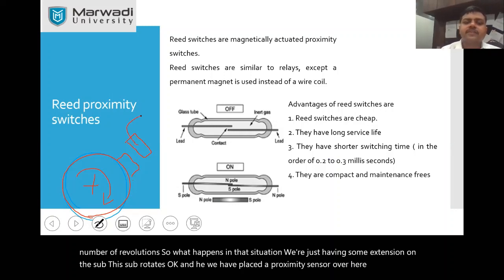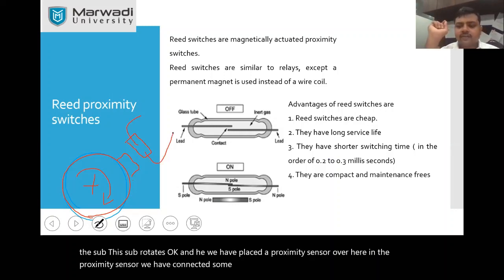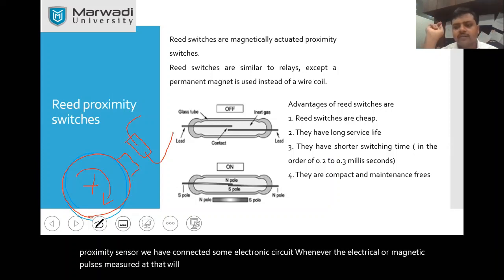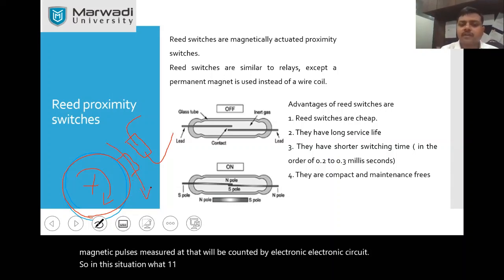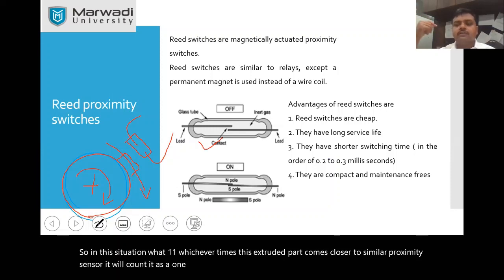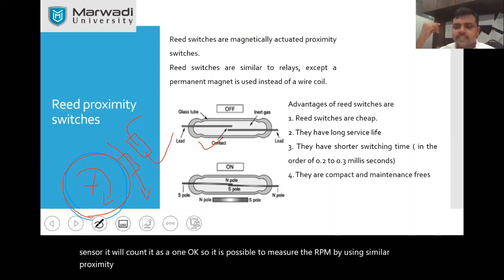Okay, so in the proximity sensor we have connected some electronic circuit. Whenever the electrical or magnetic pulse is measured, that will be counted by electronic circuit. So in that situation, what will happen? Whichever times this extruded part comes closer to similar proximity sensor, it will count it as a 1. So it is possible to measure the RPM by using similar proximity sensors, right? Same proximity sensors can be used for automatically opening or closing the doors, right? Same proximity sensors can be used as a safety device in your CNC machines or bigger machines, okay.